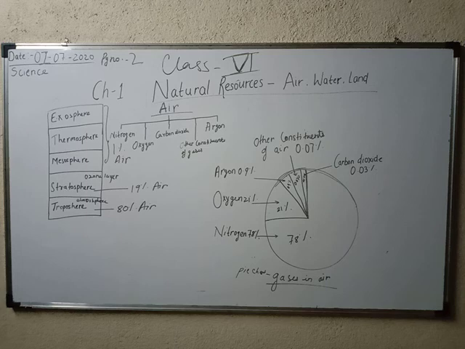So today we studied what is air. Air consists of different types of gases. In the next class we are going to study air pollution, which is a very important term. What is air pollution? Okay, so today I'm going to end my class here. What you are going to do is learn all the constituents of air. You are going to learn this pie chart, and you are going to make a proper picture in your notebook also with proper labeling.